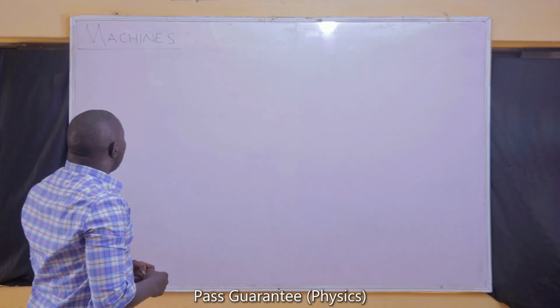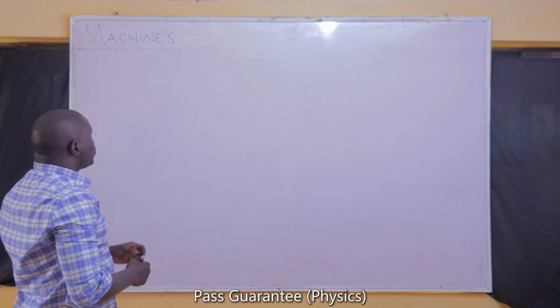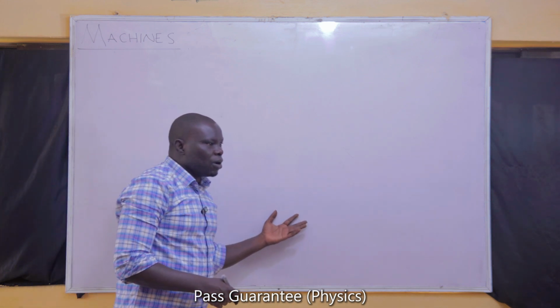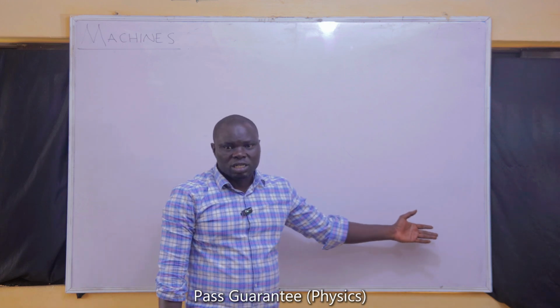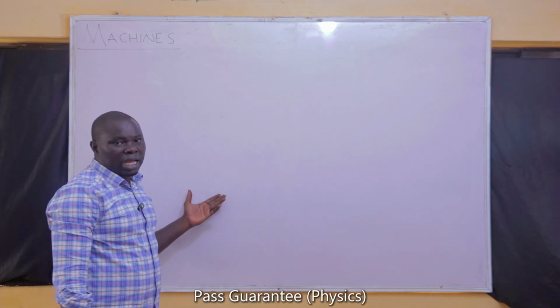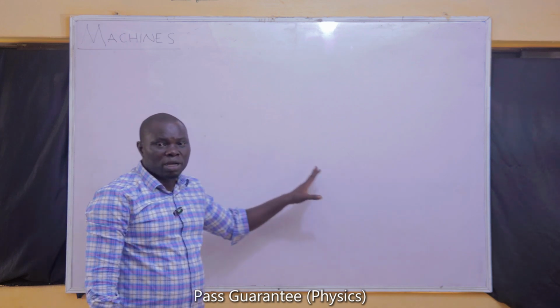Now, there are so many types of machines. We have what we call simple machines, we have what is called compound machines, and we have what is called complex machines. Simple machines are those that have only one feature, and when you combine two simple machines together, we have what is called a compound machine.